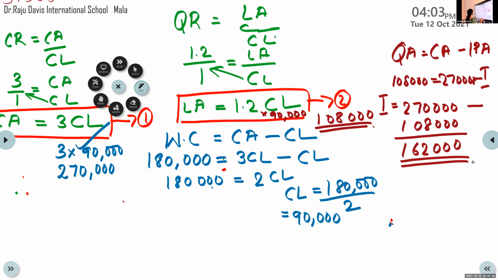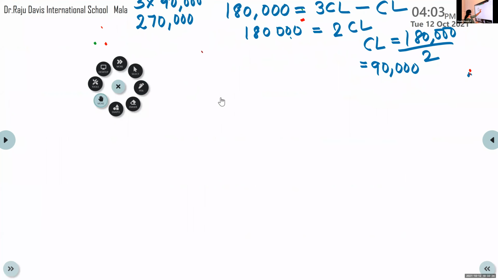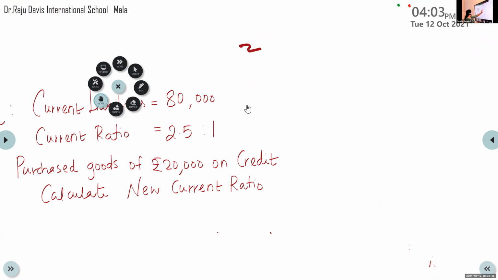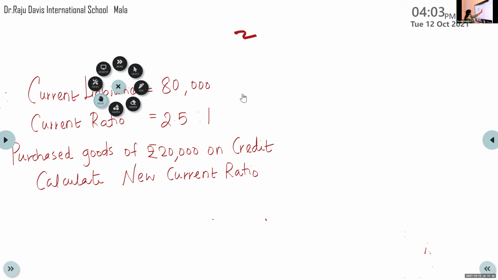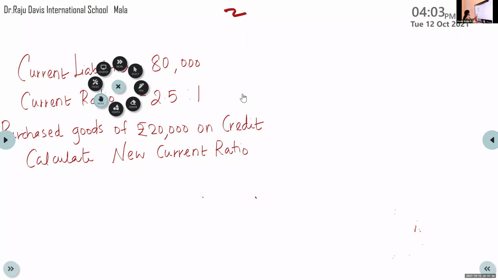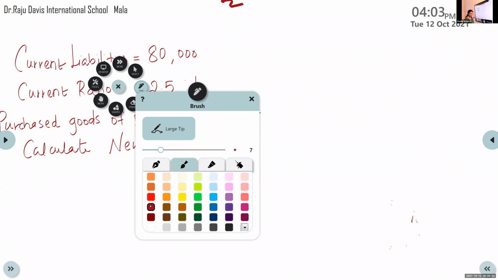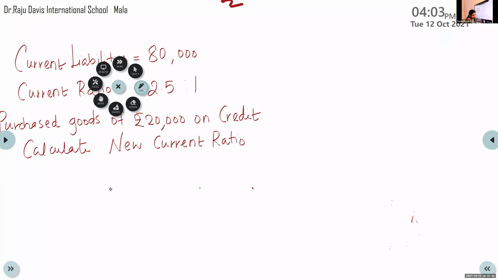Now, let us move to the next question. Okay, so what is that question? Current liability is given to you, 80,000. Current ratio is there. Then purchased goods of rupees 20,000 on credit. So let's write whatever is available to us.